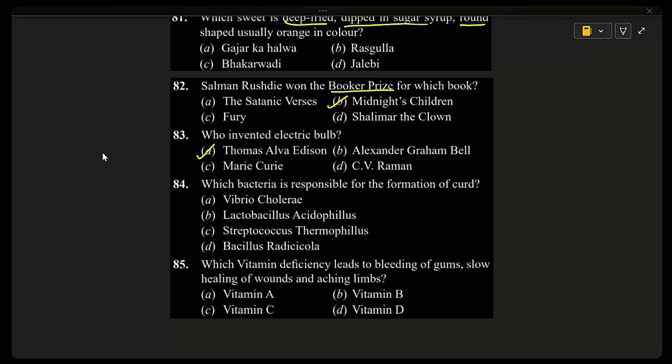Streptococcus thermophilus, Bacillus radicicola. And the correct answer is Lactobacillus acidophilus.